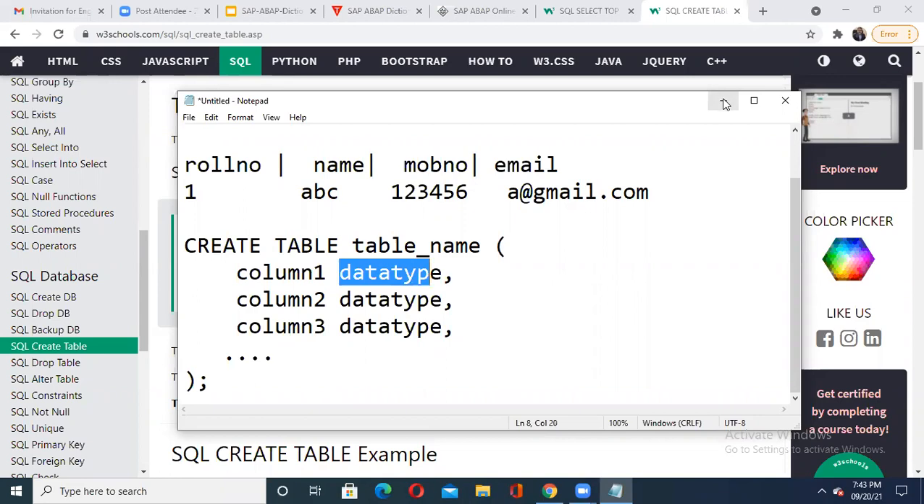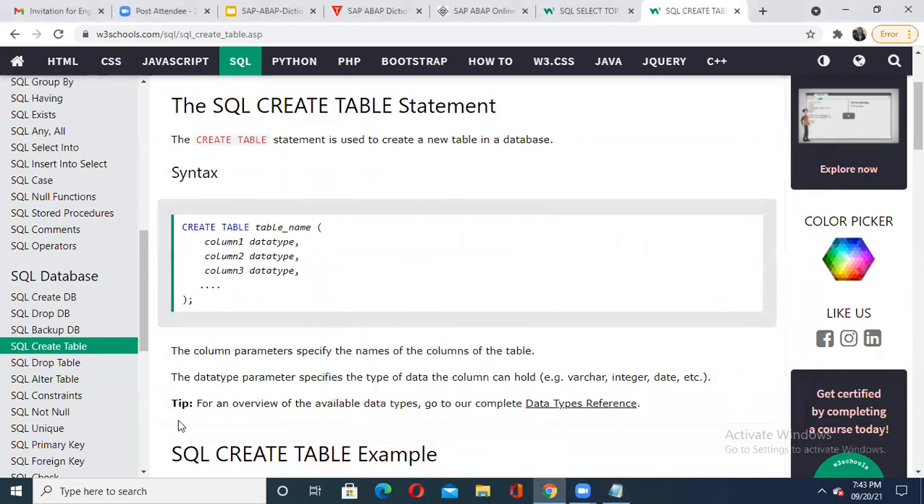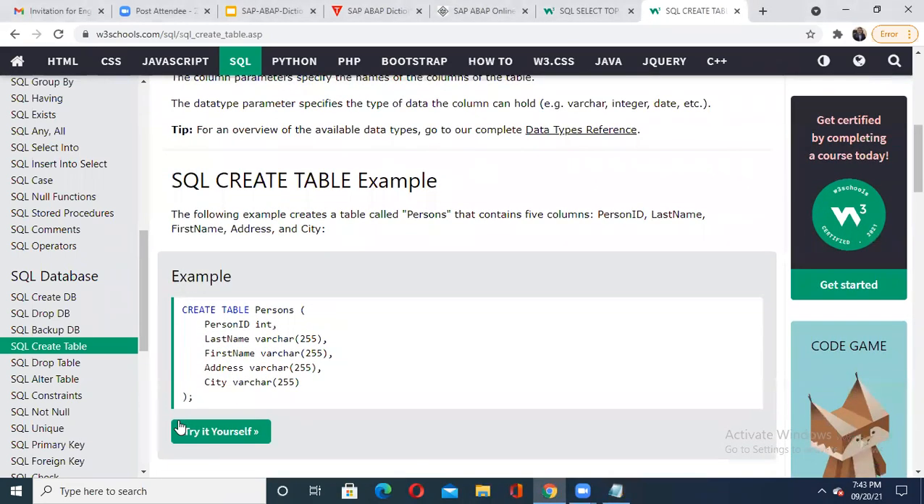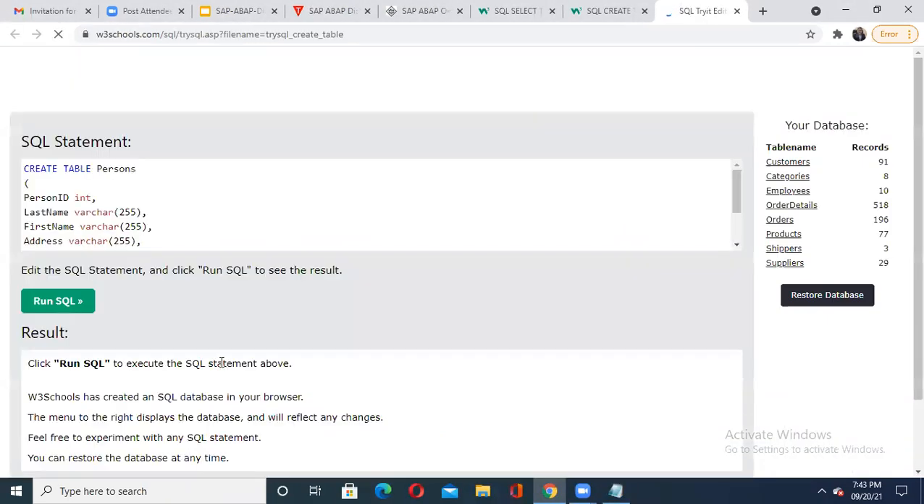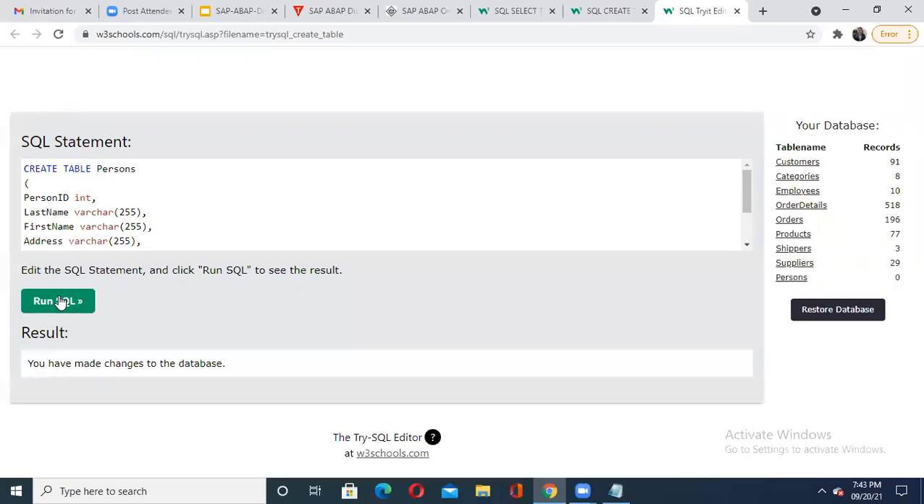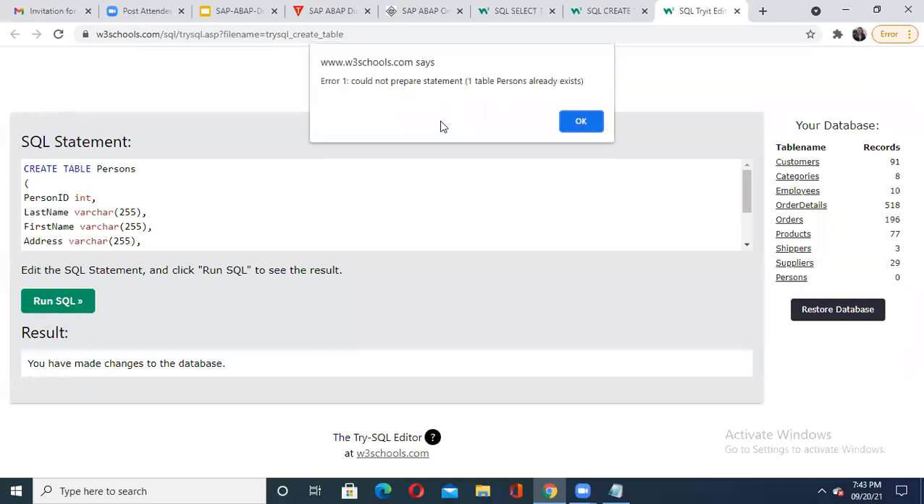So when we are using it this way, here I can show you the example for this creation of the table. They have been used like this. See, person ID as int only, then last name, first name as varchar, address as varchar, city as varchar, in this way. And if I click on try it yourself, then we get the way to execute it. If I run this query now, it is said that you made the changes. Okay, I'm executing this. It already exists. See that this table already exists, so it is not executing.